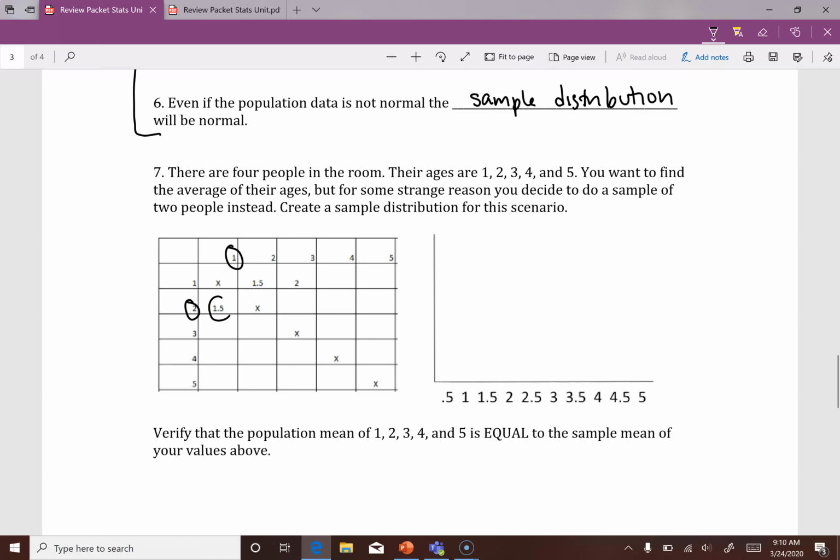That's an average of 1.5. All right, now you're going to go and sample a person age 1 with age 3. 3 plus 1 is 4. Cut 4 in half and you've got 2. So we've got an average of 2 for that sample.